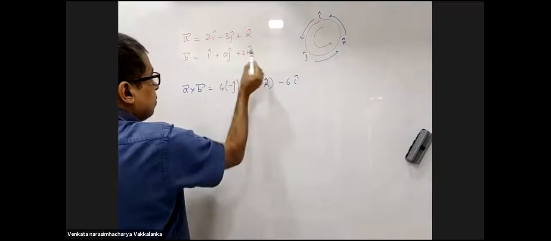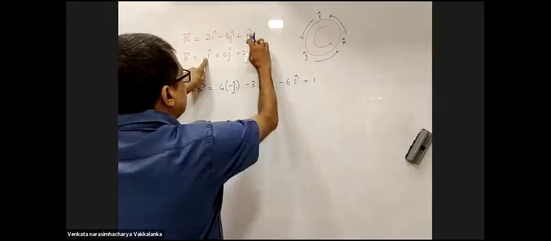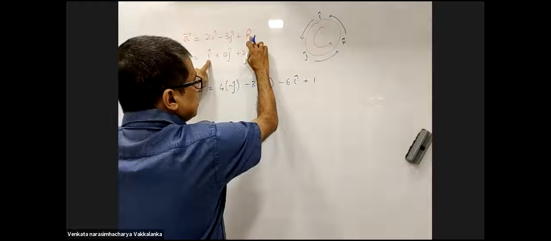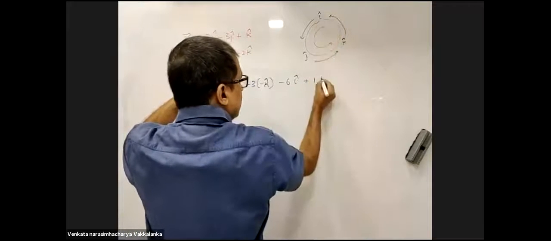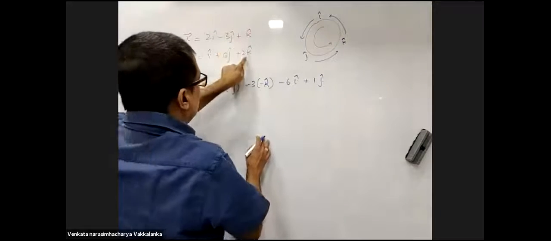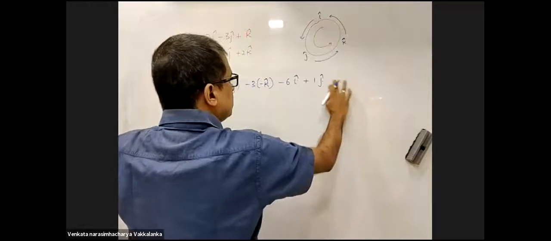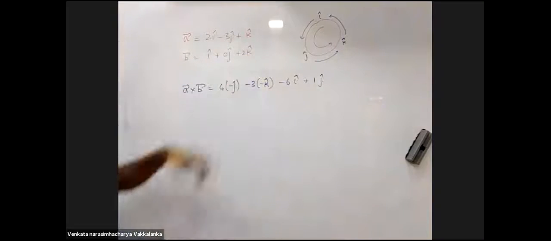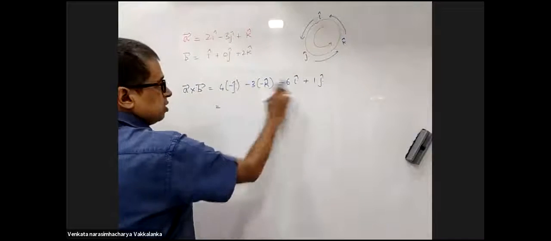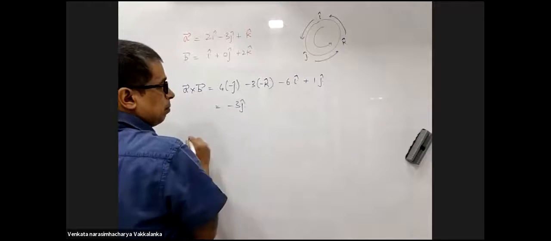Now with k cap, 1 into 1 is 1. k cross i is plus j cap. 1 into 0 is 0. 1 into 2 is 2. k cross k will be 0. Now have a look at it. This is minus 4 plus 1 minus 3 j cap.